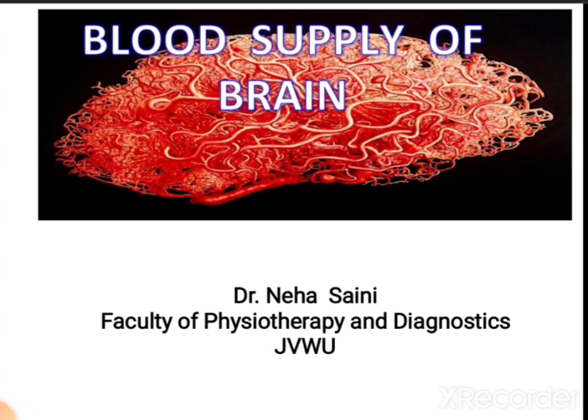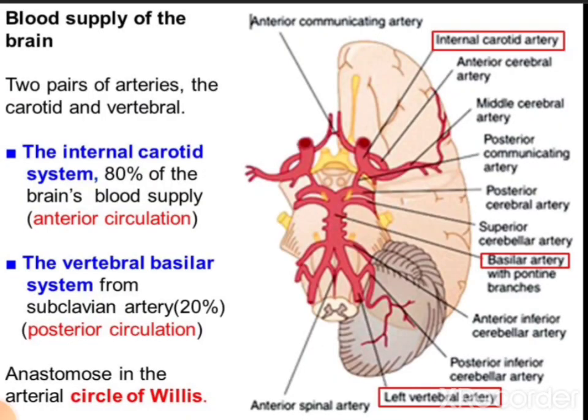Here I am going to tell you about the blood supply of the brain. Now the blood supply of the brain is supplied by two arteries, that is the carotid and the vertebral artery. The carotid artery is the internal carotid system. It is supplying 80% of the blood to the brain. It is forming the anterior circulation, and the posterior circulation is formed by the vertebral and basilar system, which is a branch of the subclavian artery.